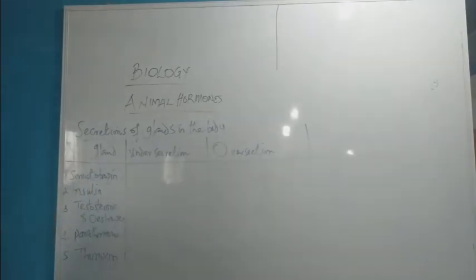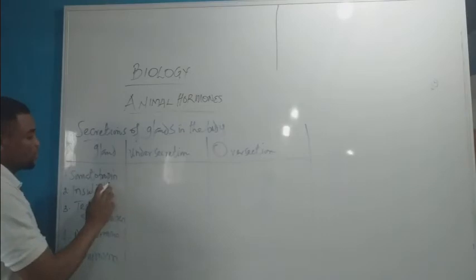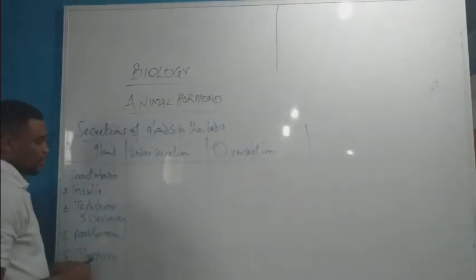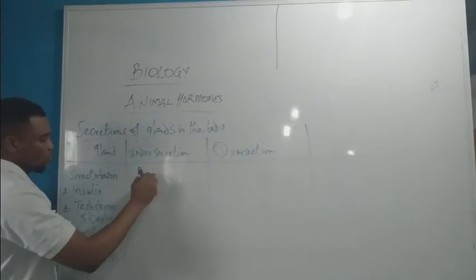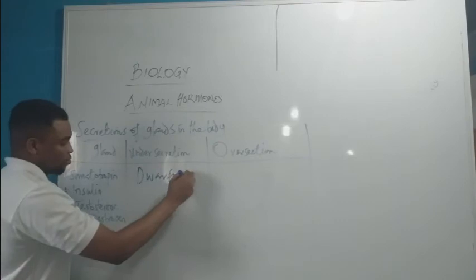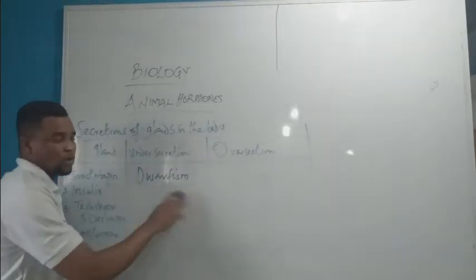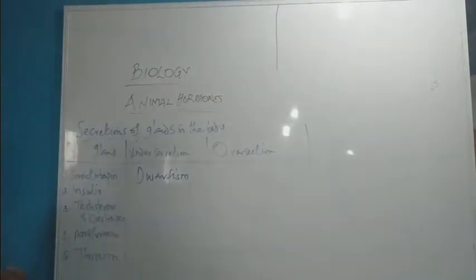Now, the first one is somatotropin, which is a hormone. It is secreted by the pituitary gland. If it is under secreted, it causes dwarfism in humans. Under secretion causes dwarfism. Now, let's go to insulin. If insulin is under secreted in the body, it causes what?